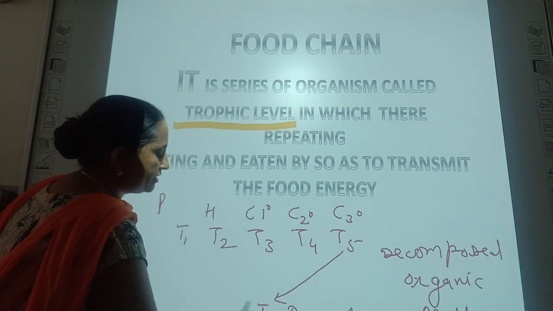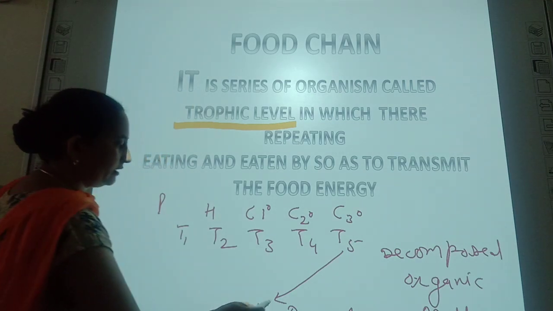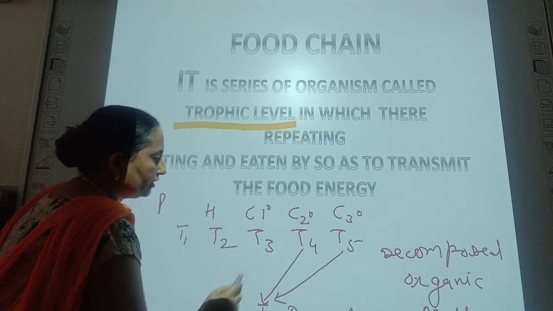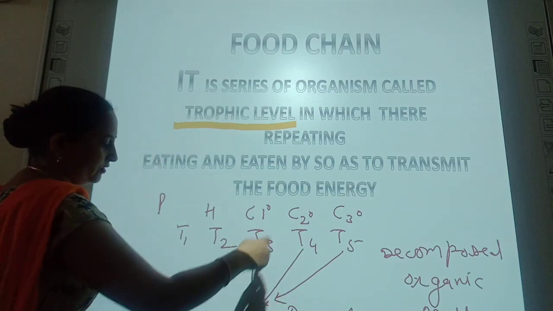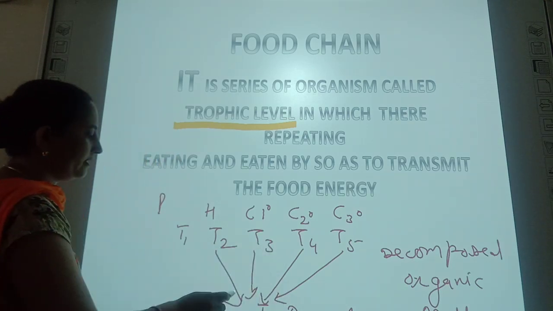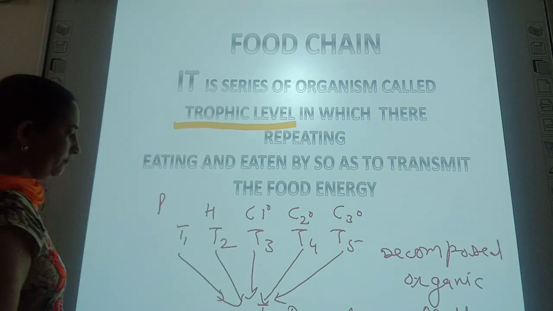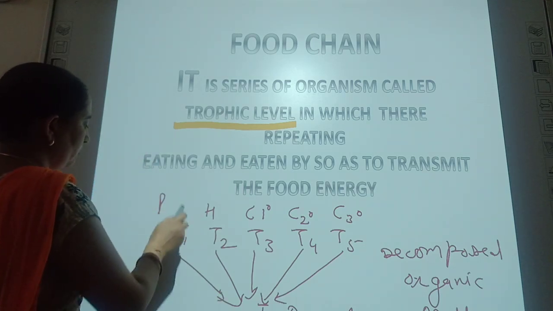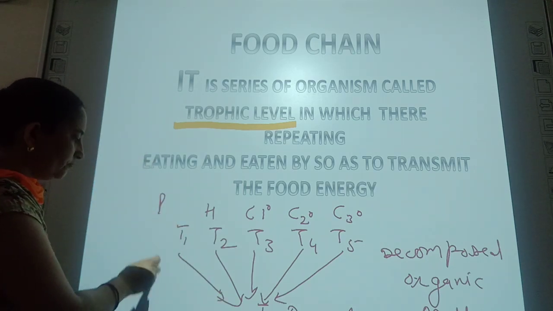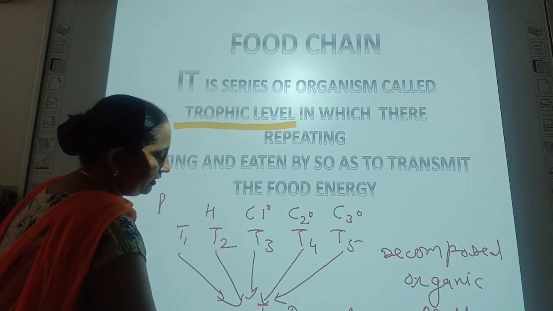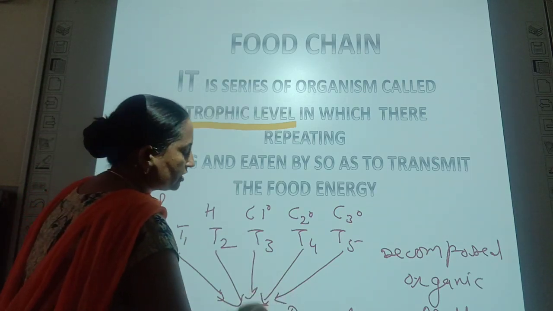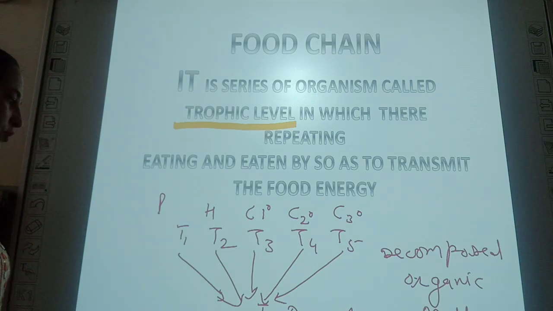All the organisms, when they die, are consumed by the T6 trophic level, and producers also, by their death and decay, are consumed by the T6 trophic level. Those are known as decomposers, and all the decomposers take the energy from the dead organic matter.